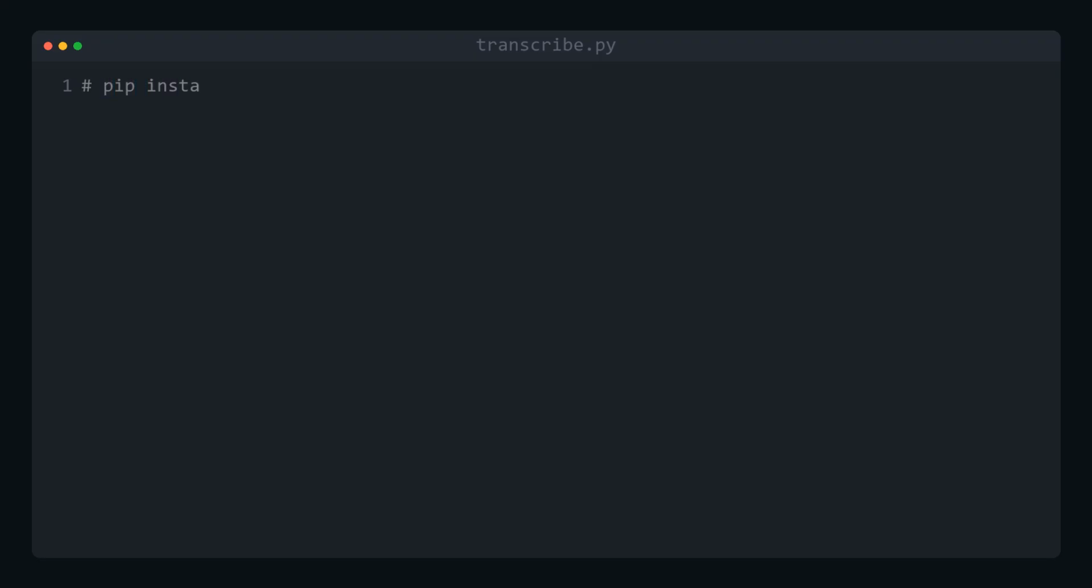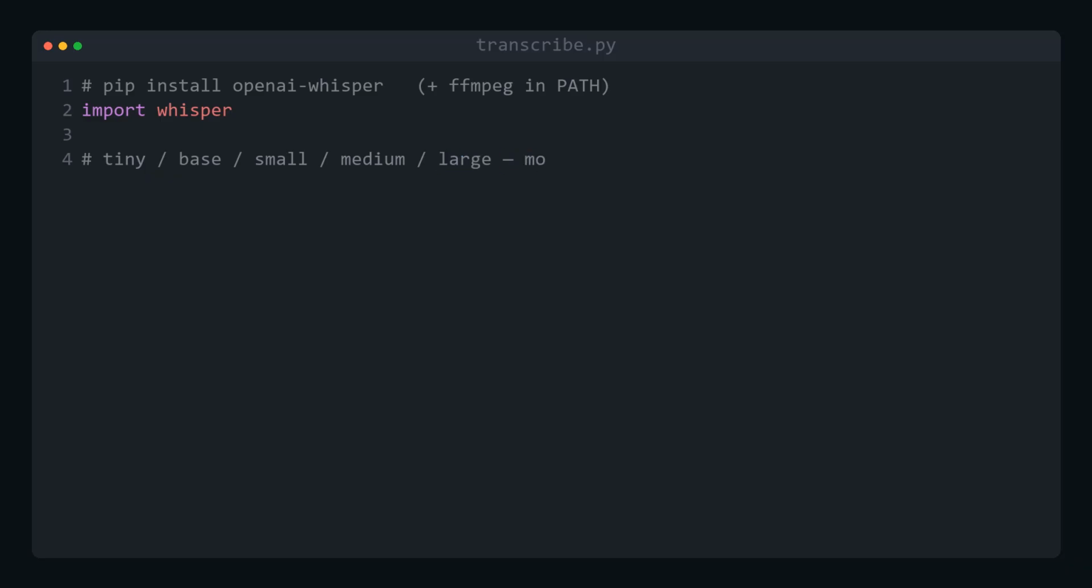Installation couldn't be simpler, one command, and we need FFmpeg installed for reading audio. We import the Whisper library and load a model. And here's an important choice. There are several models, from the tiny one to the huge large one. The bigger the model, the more accurate the recognition, but the slower and heavier it is. For most tasks, the sweet spot is small or medium, already very accurate and yet snappy even without a graphics card.